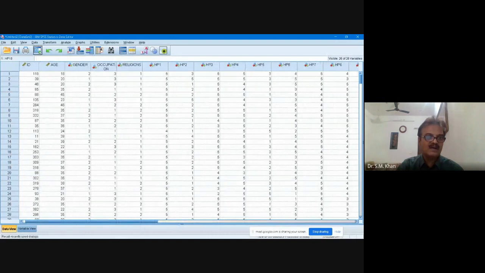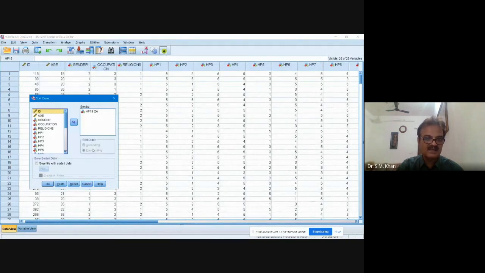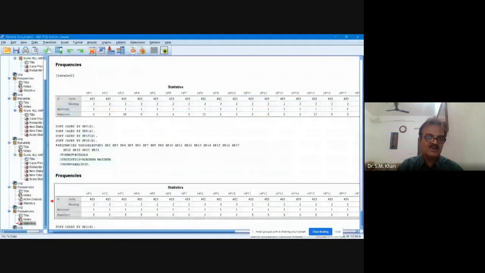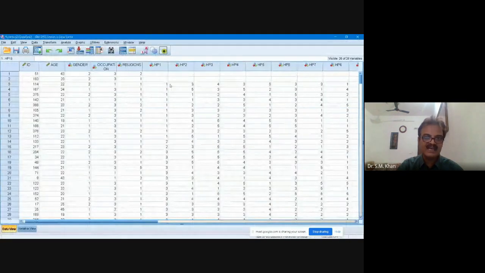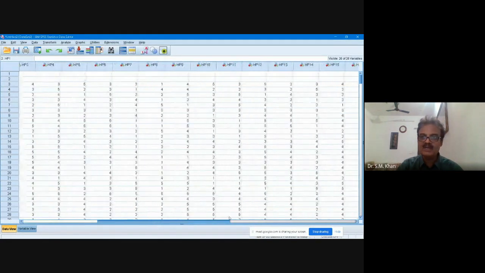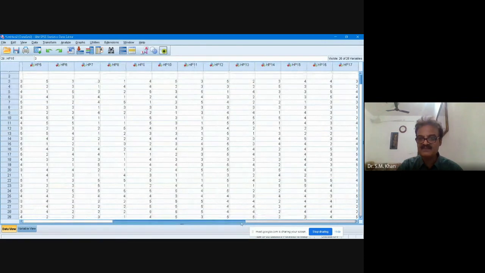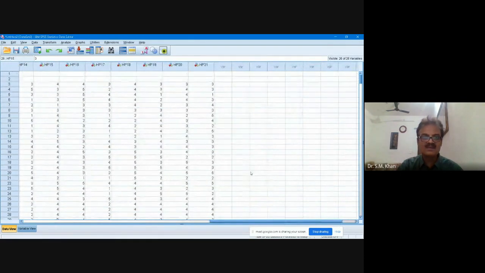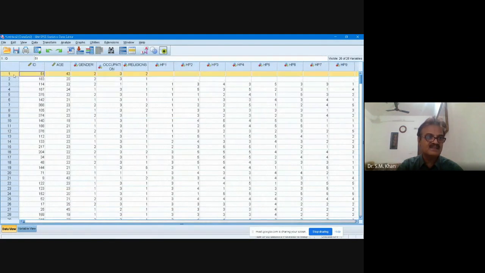again go to the sort cases, reset and select the item number 1 and sort in ascending order, increasing order. Okay, and go to the this. Now see the item number 1. Now see, these are the missing values. अब देखिए इस ये पूरा डेटा सेट आपका मिसिंग है. You can delete these. राइट क्लिक करिए, क्लियर कर दीजिए. इन दोनों डेटा सेट को आप डिलीट कर दीजिए.